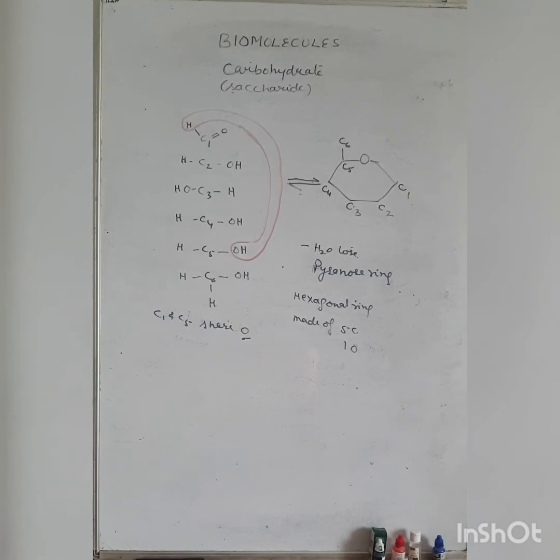Now this is the keto sugar, and now we discuss the aldose sugar.